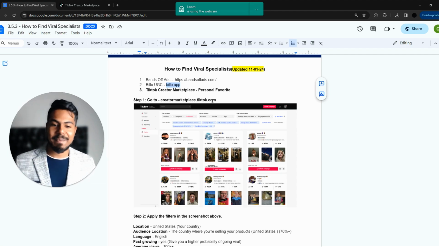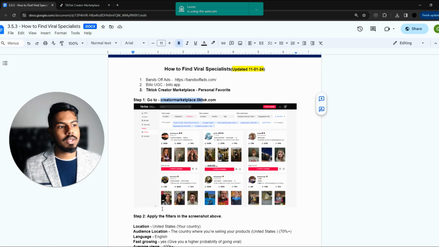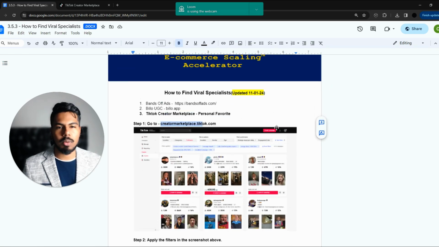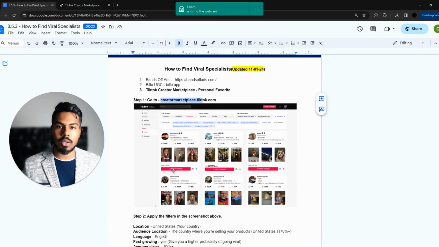So guys, firstly, you'll need to go to the TikTok Creator Marketplace. This is the website, and you'd need to create an account. After you create an account, even to access this portal, you will need to upload some sort of identification or business license documents. The first time you do that, you'd probably get verified in like 10 or 15 minutes, depending on your country. And once you've done that, you'd need to start looking for creators.